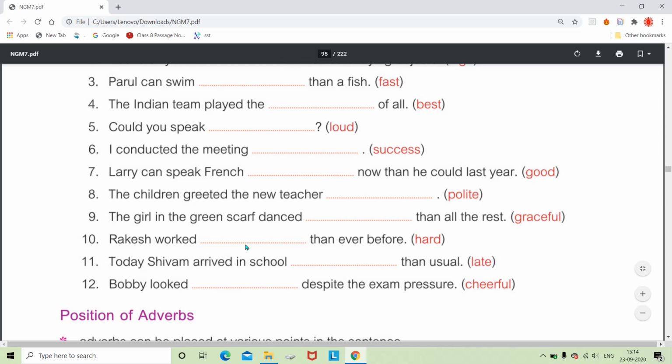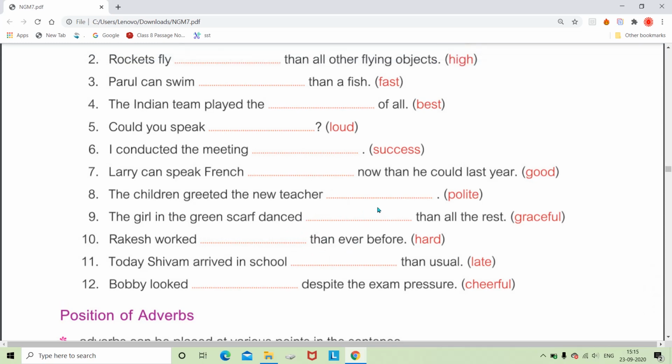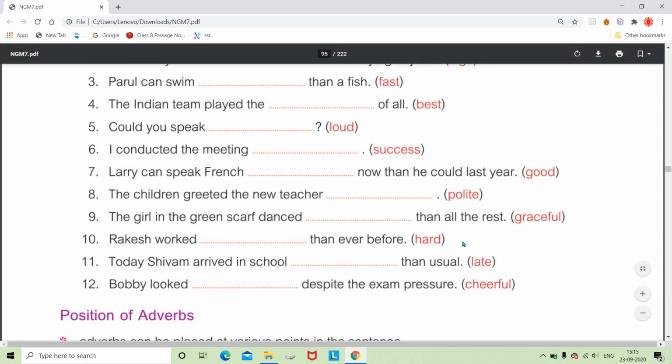Then: Rakesh walked dash than ever before. Again you can see the use of than here. So let us convert it into the comparative degree, and you can say Rakesh worked harder. As it is a single syllable, simply use er at the end of the adverb. So Rakesh worked harder than ever before. And then the next, number 11: today Shivam arrived in school dash than usual.